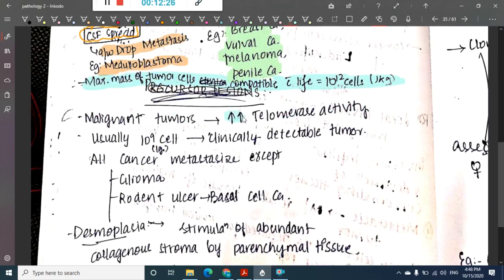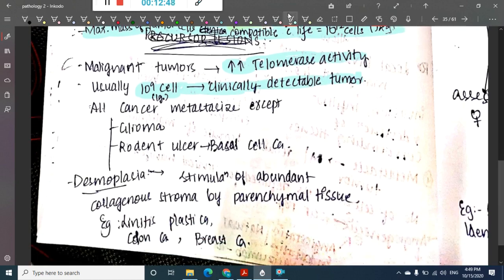In these malignant tumors there is increased telomerase activity. If 10 to the power of 9 cells are present, that is a clinically detectable tumor.